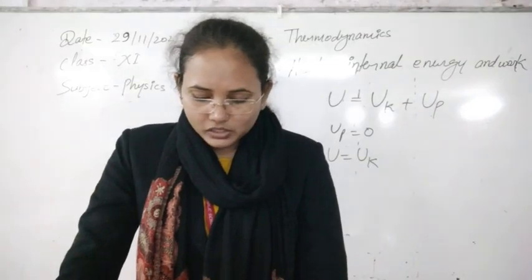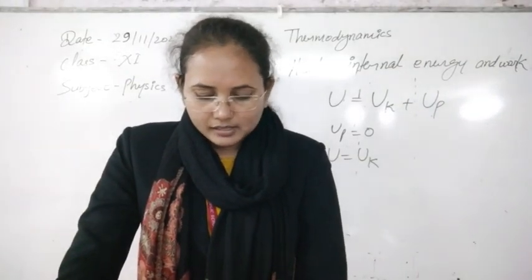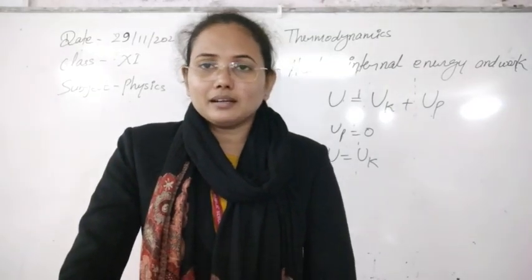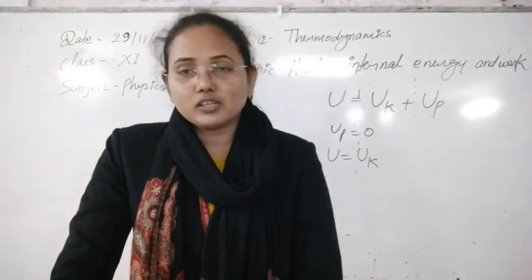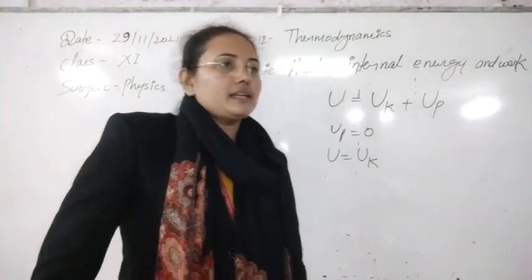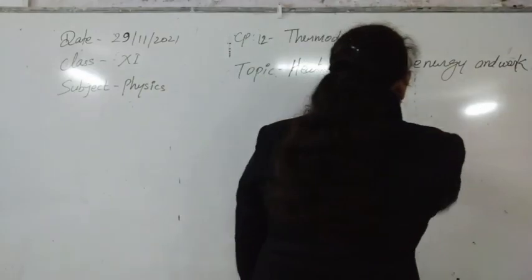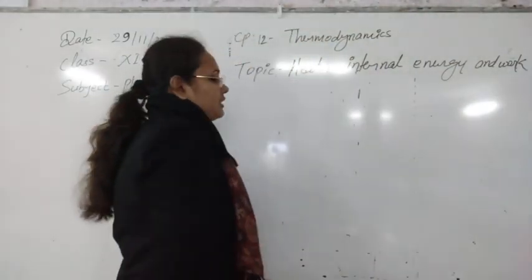There are two ways of changing the state, and hence the internal energy, of the gas. So we can change the state by two methods. Let's see what the two methods are and how the internal energy changes there.